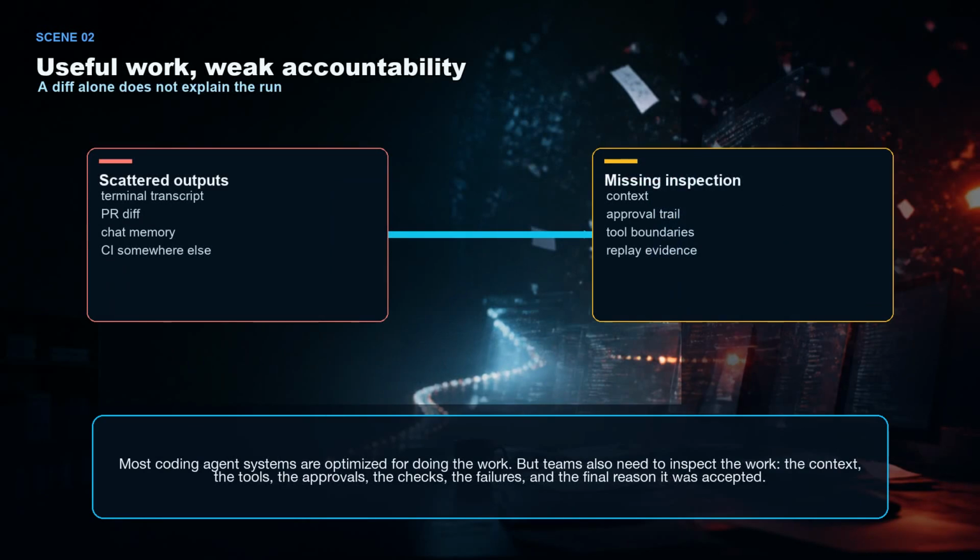Most coding agent systems are optimized for doing the work. But teams also need to inspect the work. The context, the tools, the approvals, the checks, the failures, and the final reason it was accepted.